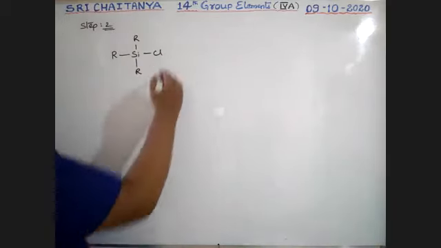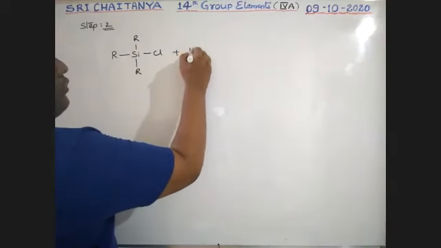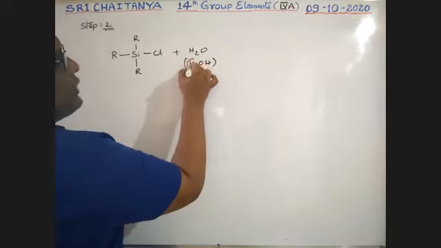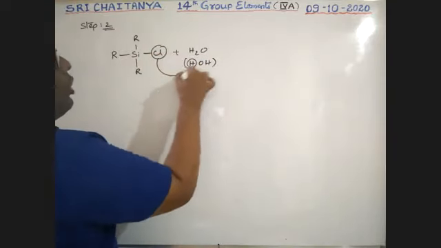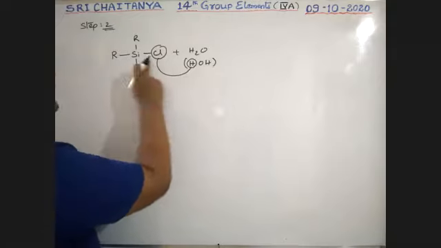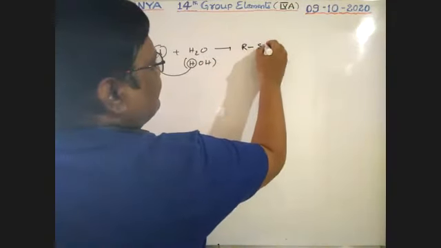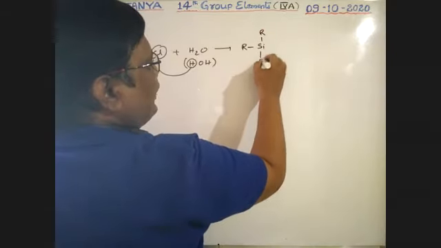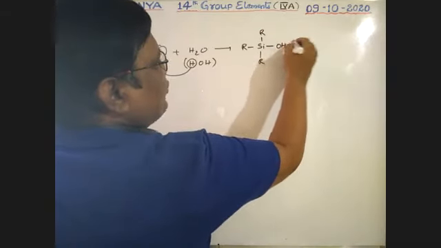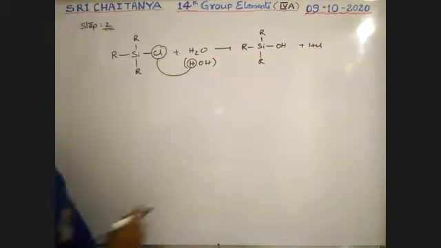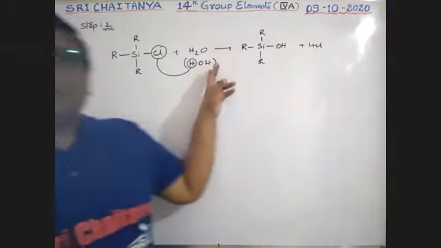Now it is hydrolyzed, that means reaction with water, HOH. So this H and this chlorine are lost as HCl, and this OH is attached to silicon. So that gives trialkyl silyl hydroxide as the product plus HCl. It is the first, hydrolysis reaction, boys.